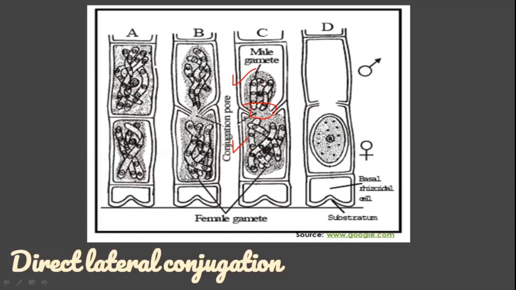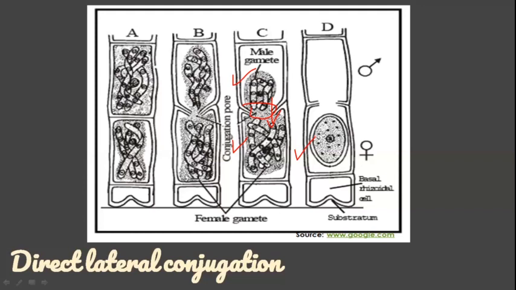Later, this male gamete passes through this transverse wall through a small opening. Thus, without formation of a conjugation tube, the male cell passes into the female cell, and the fusion of this male and female gamete forms a zygospore.